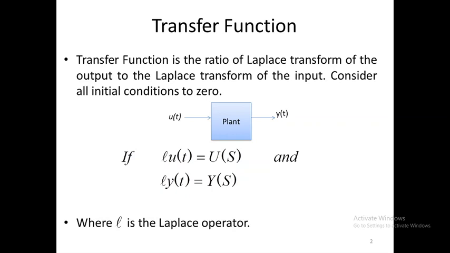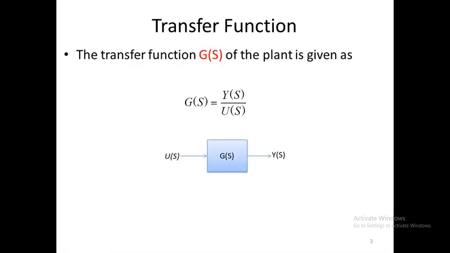So if you look at the figure, there is one input u of t and there is output y of t, and there is a plant. If you take the Laplace of u of t, it is U of s, and the Laplace of y of t is Y of s. So according to the definition, the transfer function G of s is nothing but Y of s upon U of s.